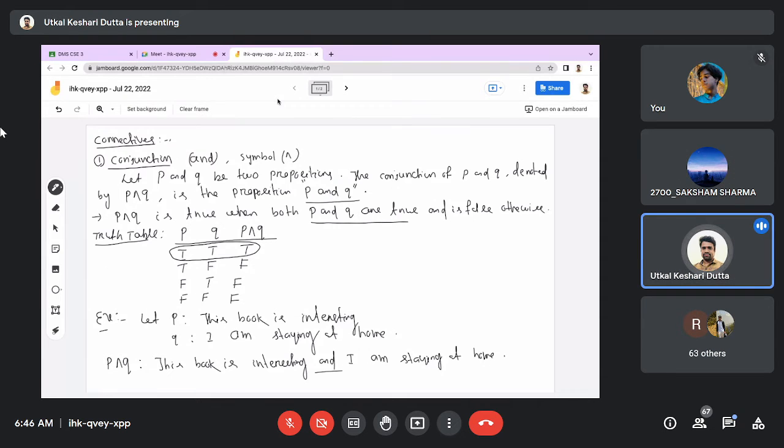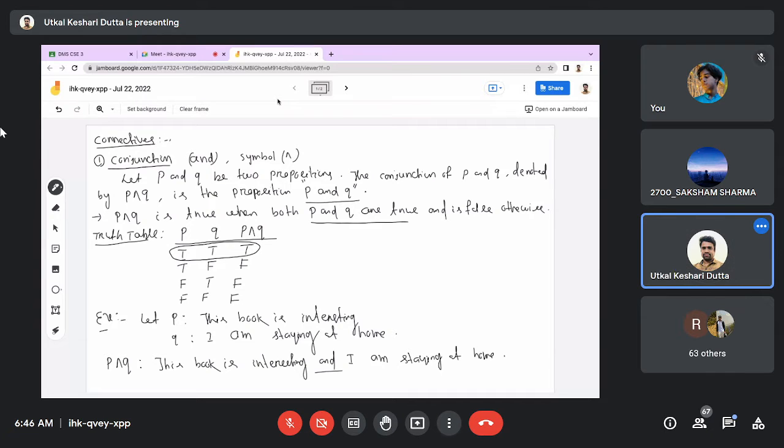That means when P conjunction Q has both true, it will be true. Okay, take the first case. Let P be true: this book is interesting, and Q be false. Q is I am staying at home, and it is false, meaning I am not staying at home. So this book is interesting and I am not staying at home. That will be false. Okay, sir, understood. Similarly, you can find all other cases. When both are satisfied, P and Q will be true. When anyone is false, then it will be false.